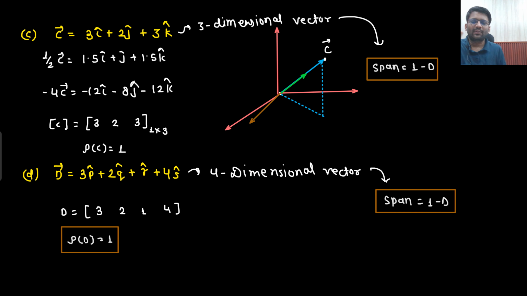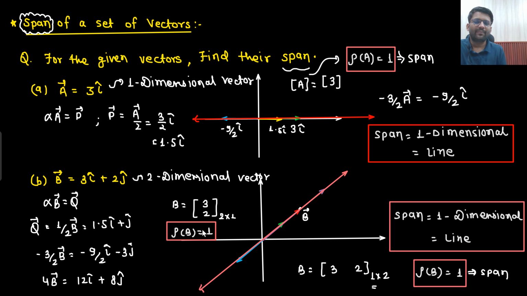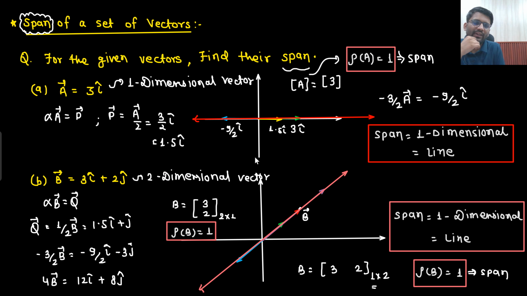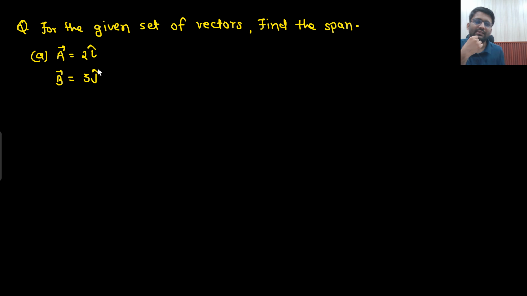Right? So in these 4 examples, what we have done, we are taking only a single vector: vector A, vector B, vector C, vector D. But here I have written set of vectors. So now we will move to taking the set of vectors. So what vectors I have taken? 2i cap, and the other vector I have taken is 3j cap.